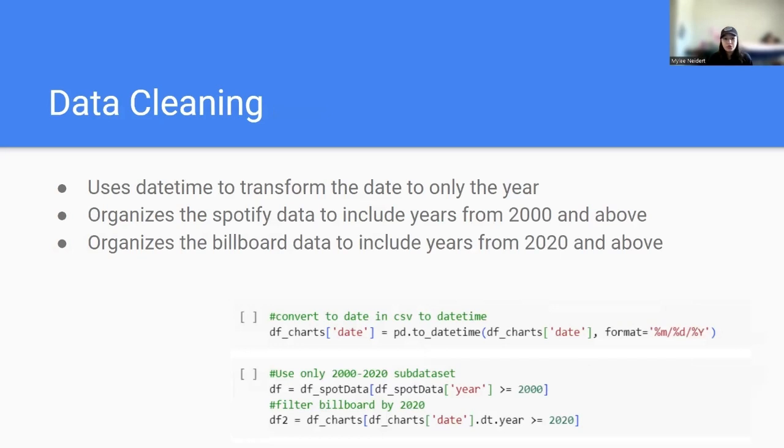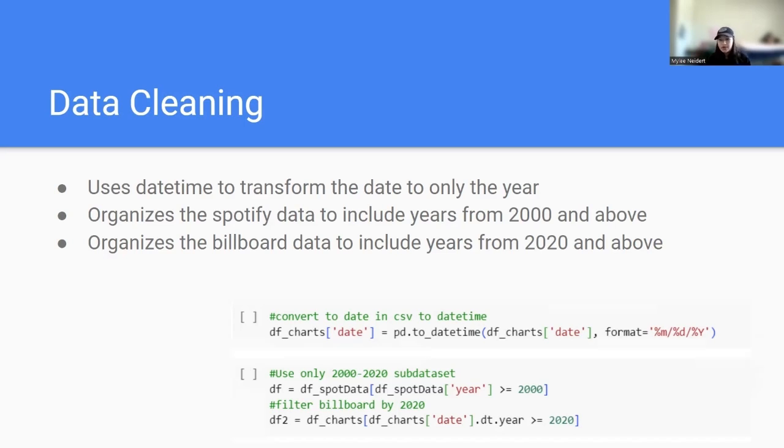My responsibility for this project was to be in charge of the data cleaning. We first used the DateTime package to transform the date to only the year, since both of the CSV files containing Billboard and Spotify data included dates with the month, day, and year, and we only wanted the year by itself. The second code below organizes the Spotify data to only include songs from the year 2000 and above.